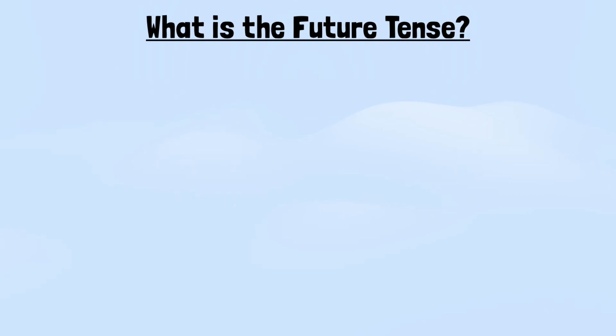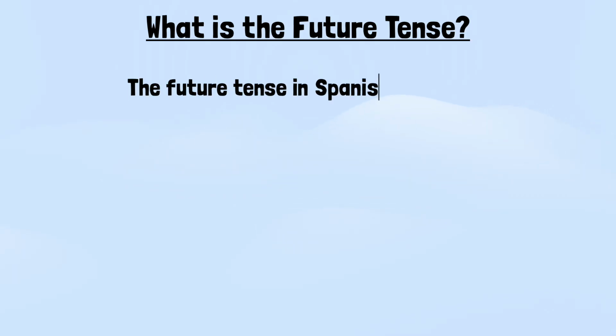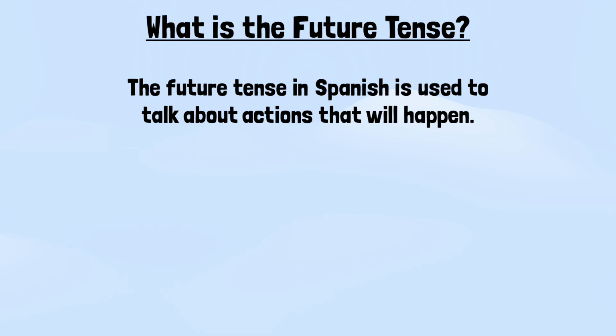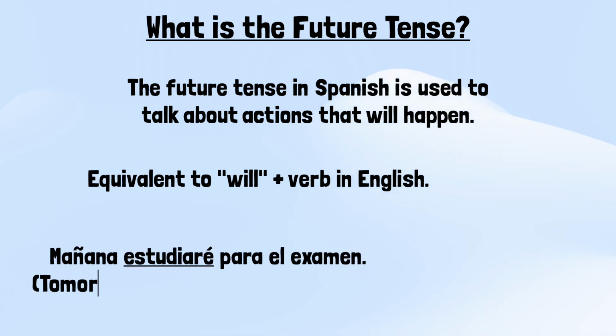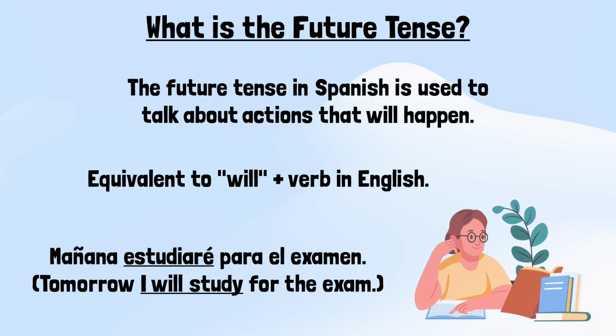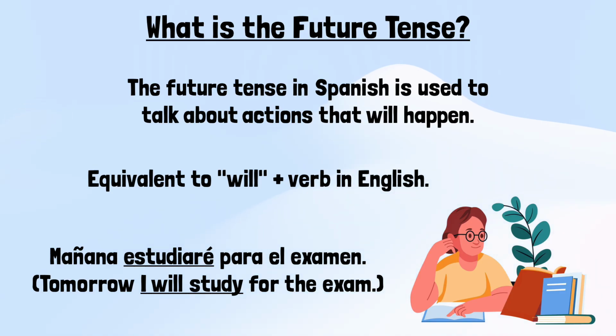So what is the actual future tense? The future tense in Spanish is used to talk about actions that will happen. So this is the equivalent to will plus the verb in English. For example, mañana estudiaré para el examen. Tomorrow I will study for the exam.